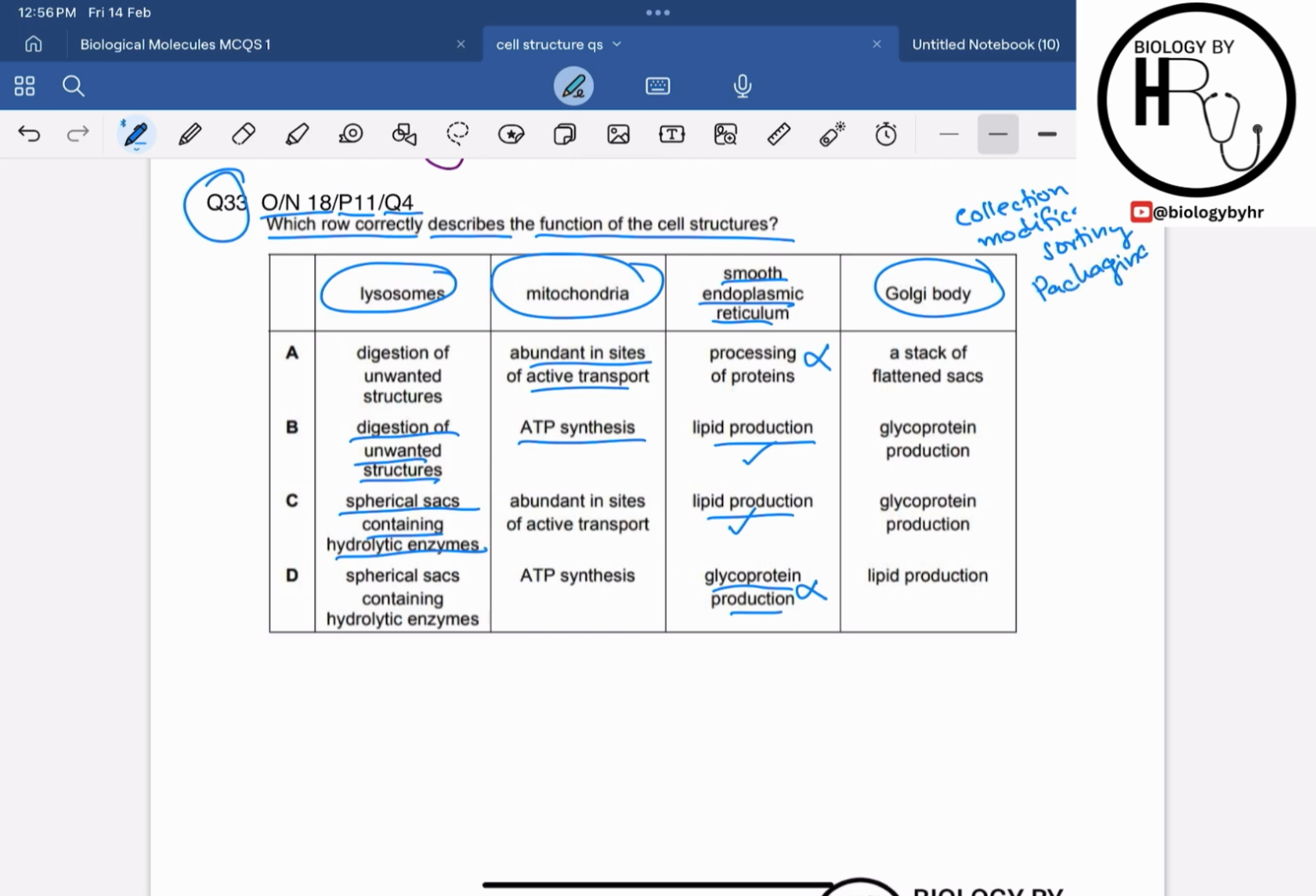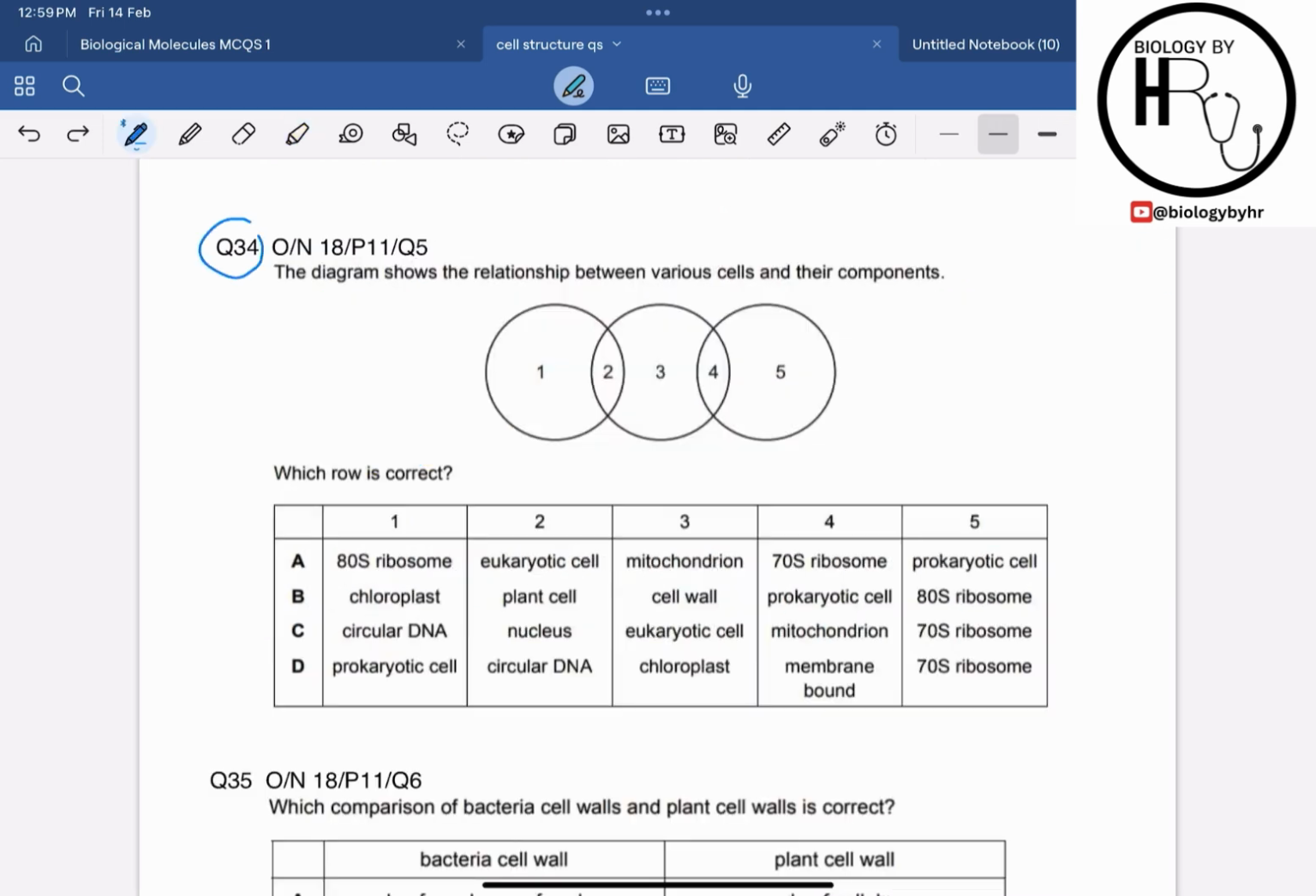And if I talk about the modification, the glycoprotein production is a part of the modification. So we can say that the Golgi body is participating in the glycoprotein production, not the lipid production, right? So hence the correct answer for this MCQ is option B, which has all the correct functions of the organelles given. Question 34 is from October November 18 paper 1 question 5.